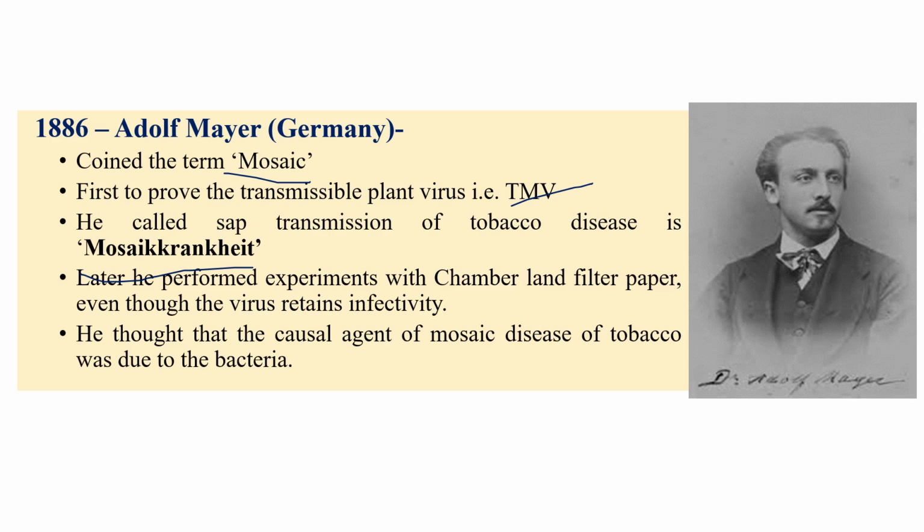Okay, and he later performed various kinds of experiments and identified that filter paper and even through the virus particles retains infectivity, because at the time he didn't know whether it is a virus or something else. So after performing the Chamberlain filter experiment, what is the Chamberlain filter experiment? It just filters the bacteria, because he thought that it may be caused by bacteria. So that's why he performed the Chamberlain filter. Still after the Chamberlain filter, they got the infection.